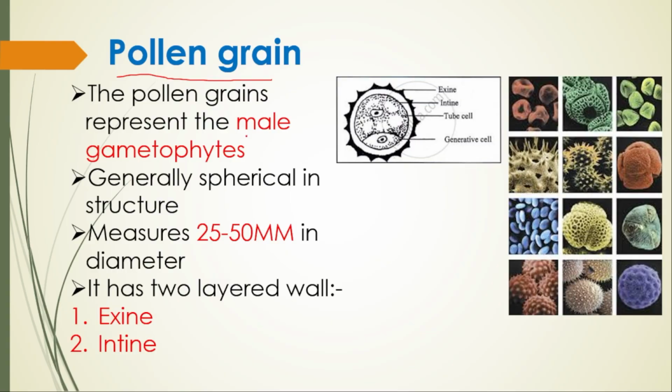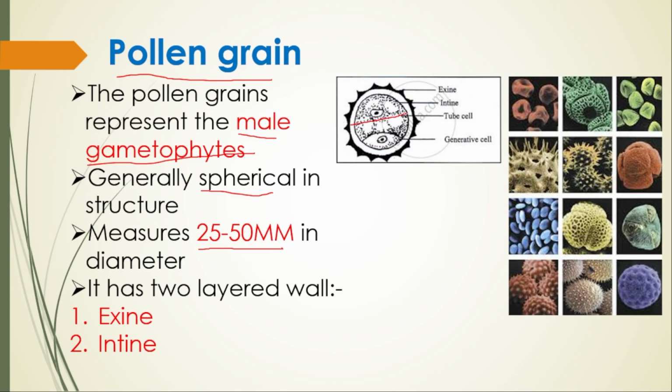The pollen grain represents the male gametophyte. Why is it called the male gametophyte? Because it carries male gametes. It is generally spherical in structure and measures about 25 to 50 micrometres in diameter.